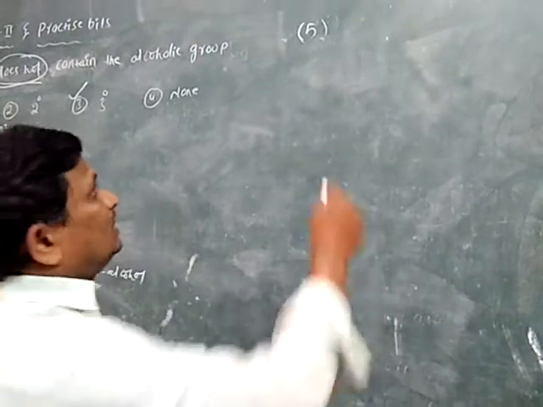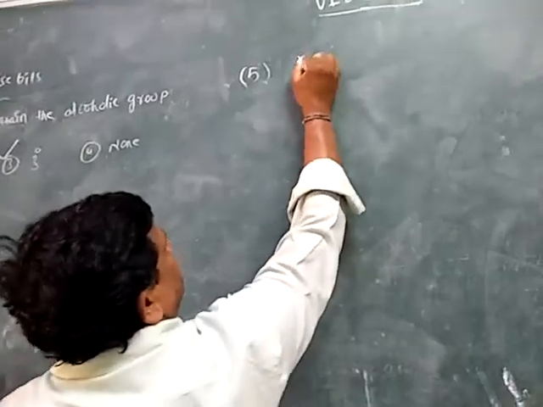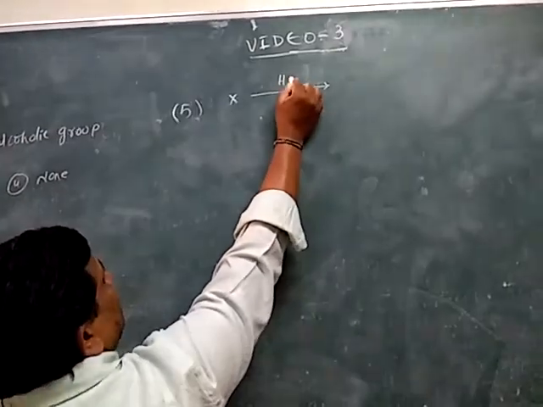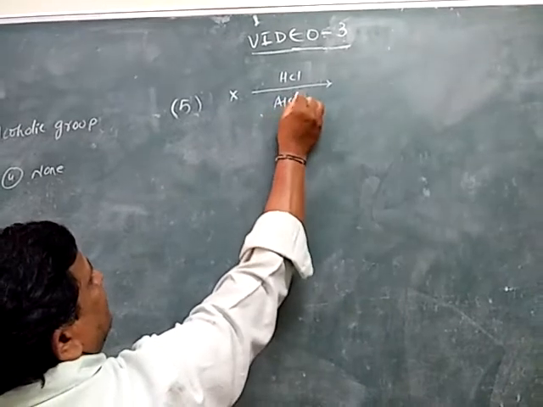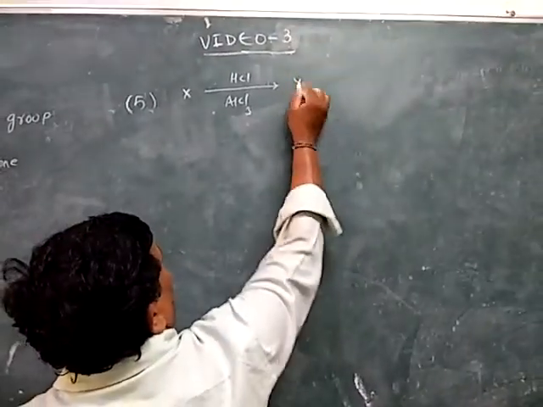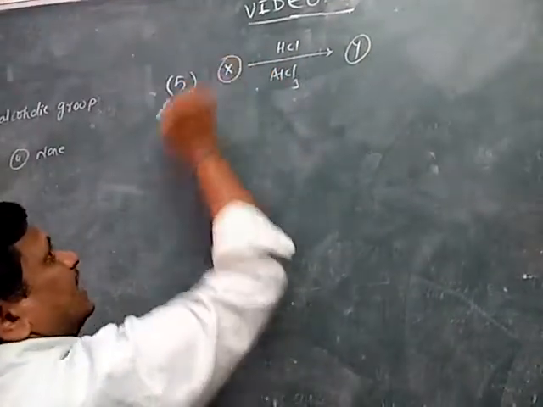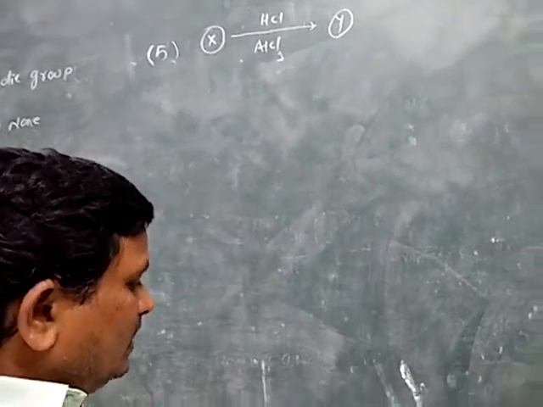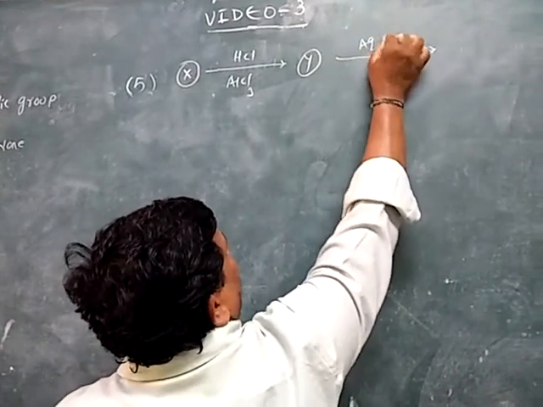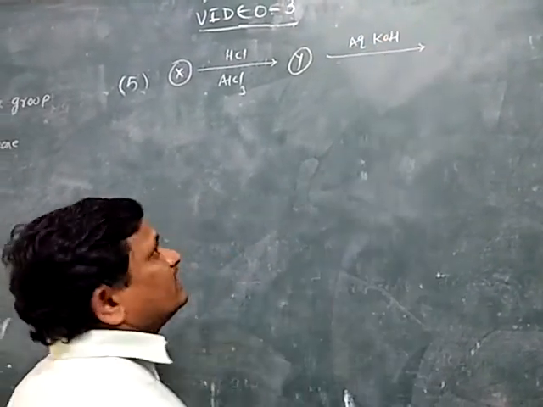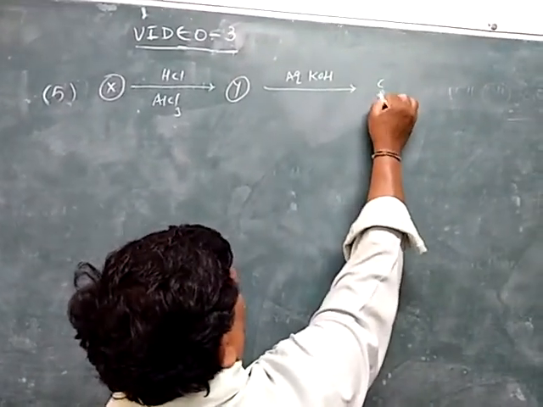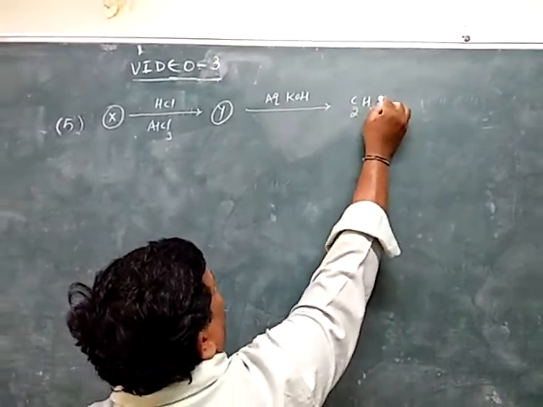Now the question: a compound X is involved in a chemical reaction in the presence of HCl and AlCl3, so that it gives Y. Then compound Y is involved in a chemical reaction in the presence of aqueous potassium hydroxide, so then it gives C2H5OH.